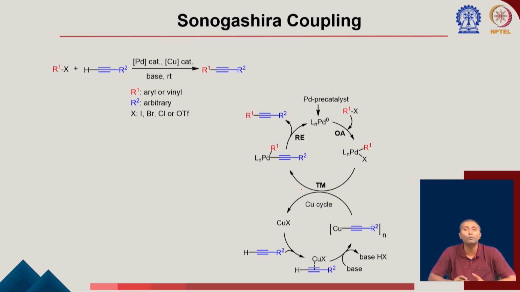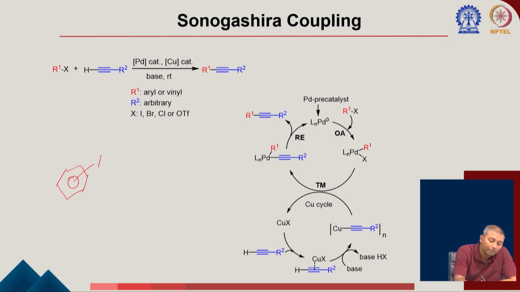The final slide I am going to talk about is the Sonogashira coupling. This is again a very important cross coupling reaction. What is happening in this cross coupling? You have this aryl halide, it could be a bromide or an iodide, and then you have an alkyne.